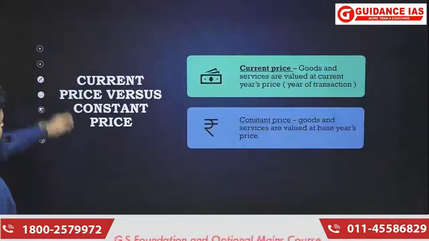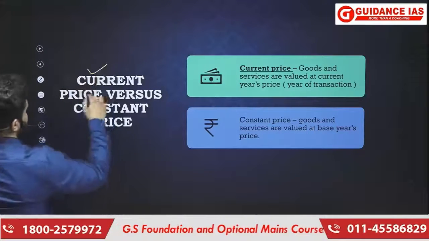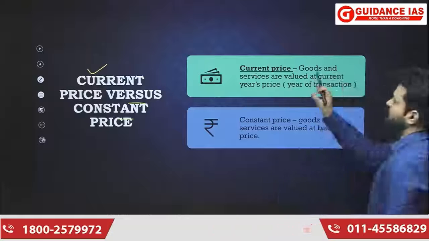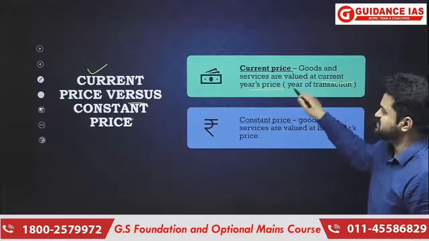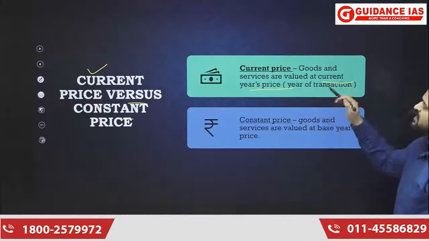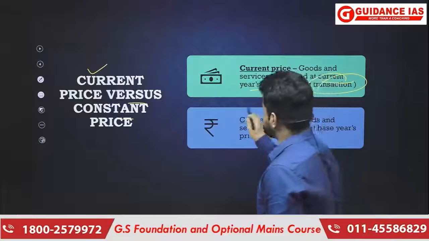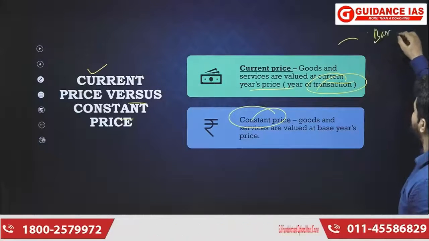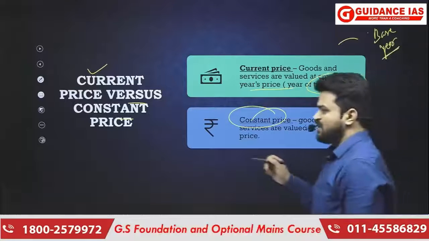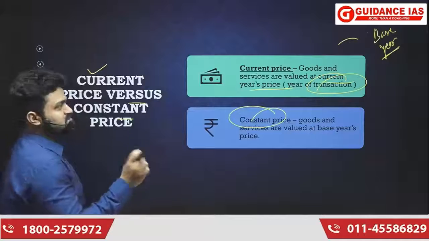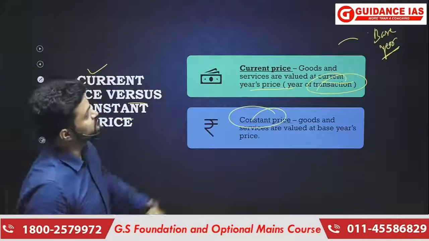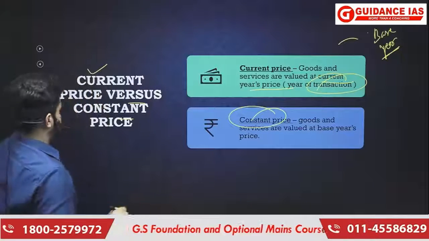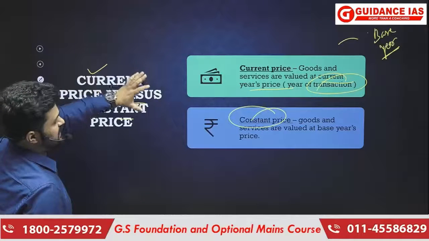Okay, next. Then current price versus constant price. So what is current price? That means the value of goods and services at current year price. Okay, so the ongoing year, that is the year when the transaction is taking place. And what is constant price? Constant price simply means that we are considering any particular year to be the base year, and we are going to be concerned about the prices of the goods and services that prevailed in that particular base year. Okay, so there are two things. Understand, current price and constant price.